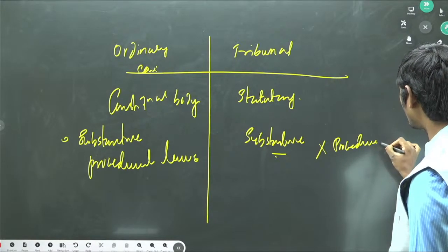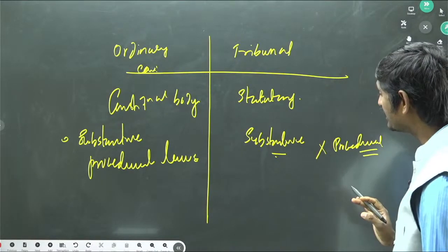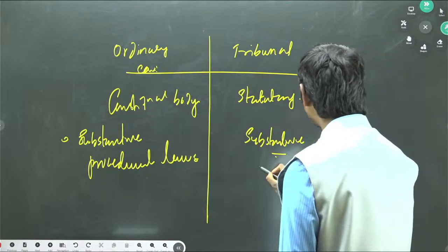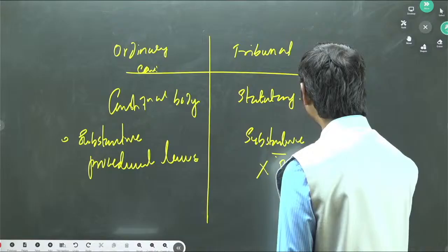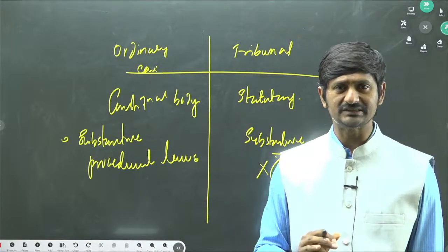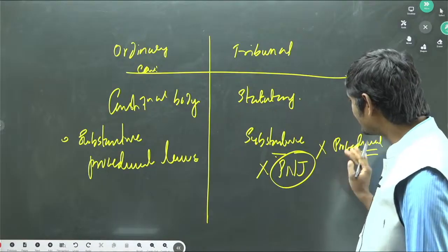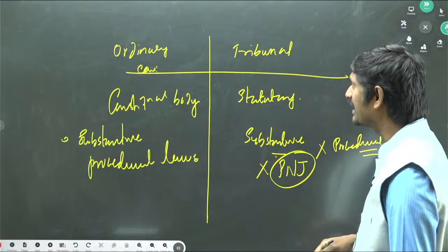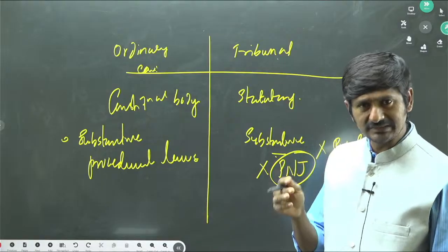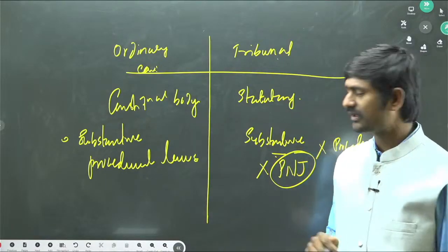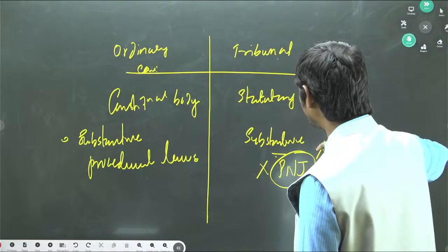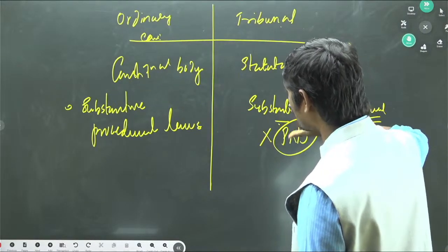Procedural laws are not strictly followed, but there is one expectation. What is that? They shall not violate the principles of natural justice. Otherwise, they can have procedural flexibility. This is the key to the success of tribunals in the country, the key to their adoption. They are able to help resolve disputes without procedural complexity.